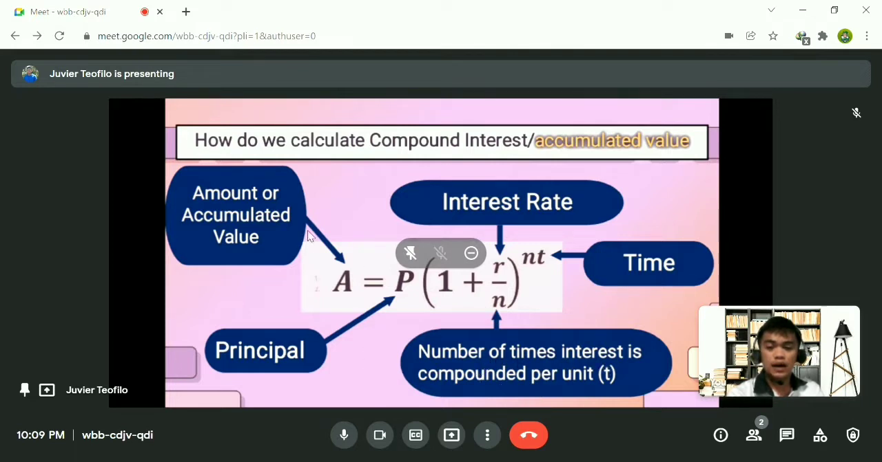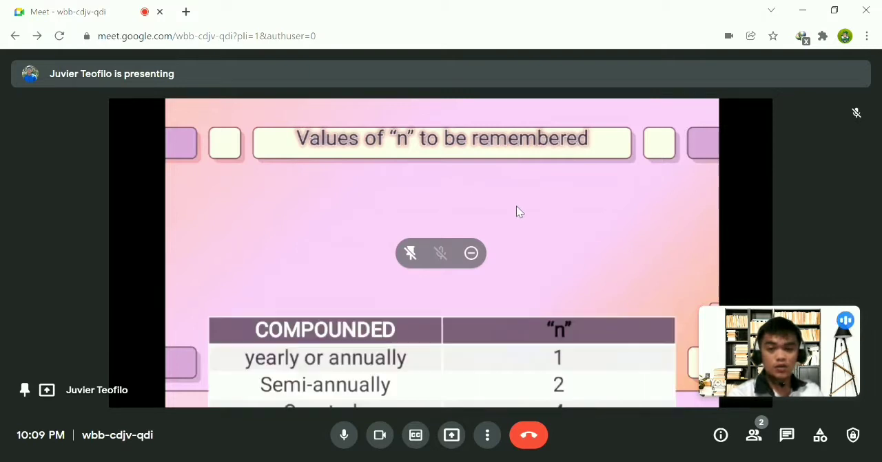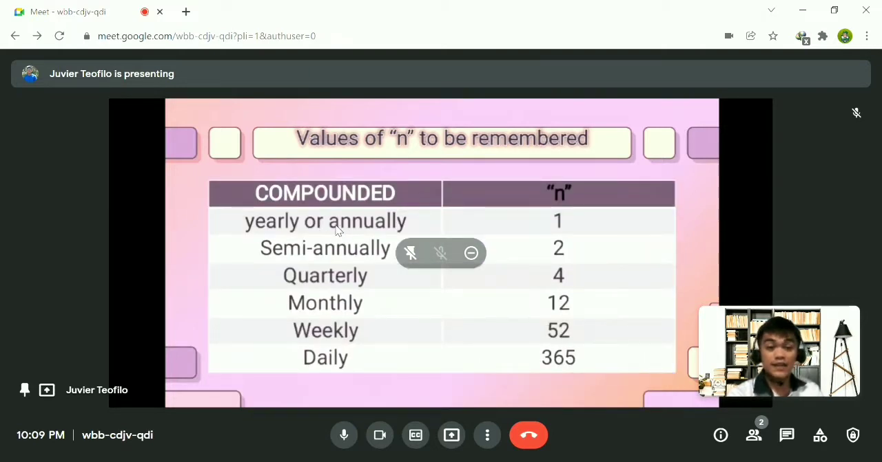This formula is very different from simple interest. As you can see, it's much more complicated, but let's try to solve a problem using this formula. Now, let's have the values of N to be remembered. As you observe on our self-check activity, compounded yearly or annually is equal to 1, semi-annually is equal to 2, quarterly is equal to 4, monthly is equal to 12, weekly is equal to 52, and daily is equal to 365.